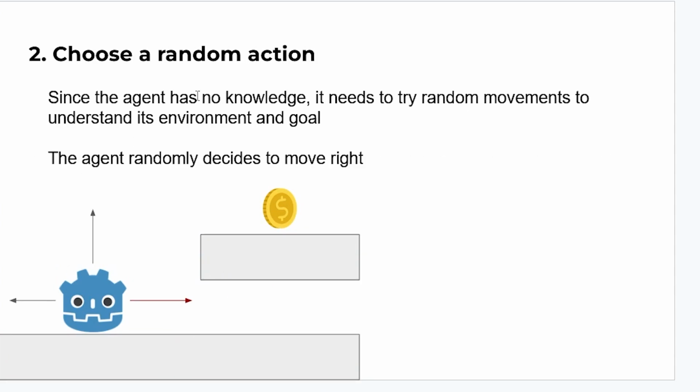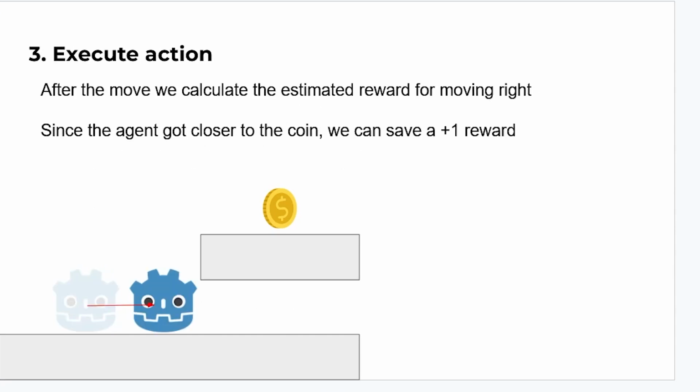Next, it has to choose a random action. Since the agent has completely no knowledge of the world, it has no idea if moving to the right will give it a reward, if moving to the left will give it a reward, it has no idea what these obstacles are, has no idea what this coin is, it doesn't know anything. So it needs to just take random actions to start learning what gives rewards, what obstacles are, what a coin is, etc. So we start off choosing a random action. Let's say it moves right. So it would execute that action and calculate the true reward. Since the agent got closer to the coin, let's say it gets a +1 reward.